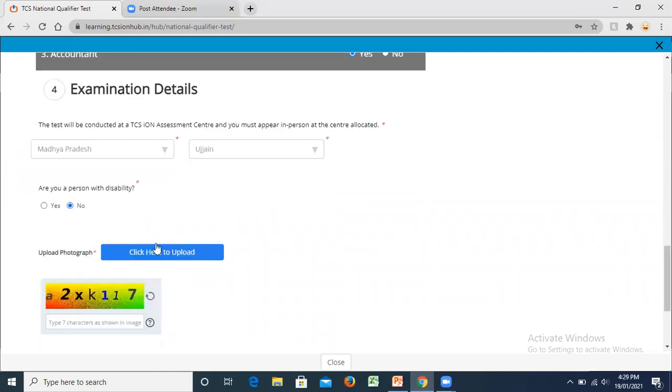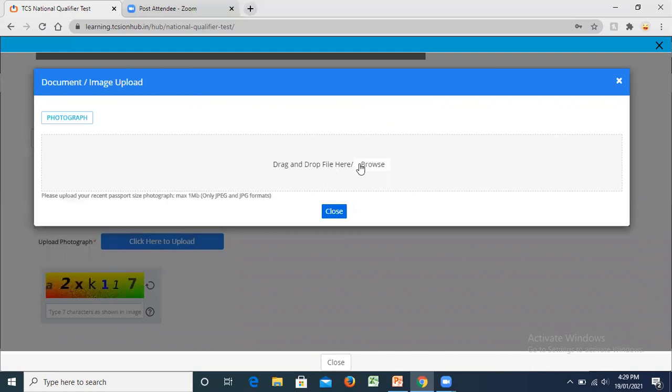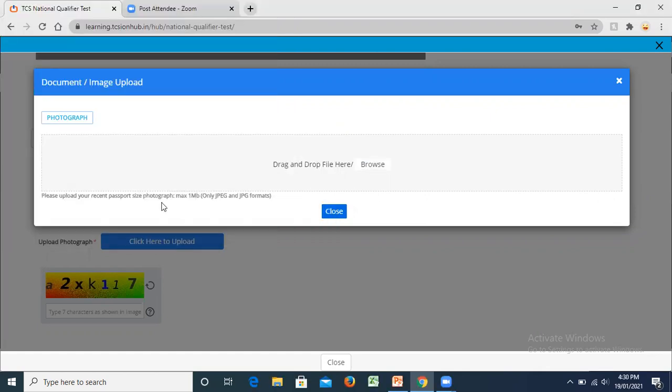Upload a photograph. So please click here for a photograph, and look for what kind of photograph it needs to be. Just be very careful that you need to upload a recent photograph with maximum 1 MB, and it has to be only JPEG or JPG format.